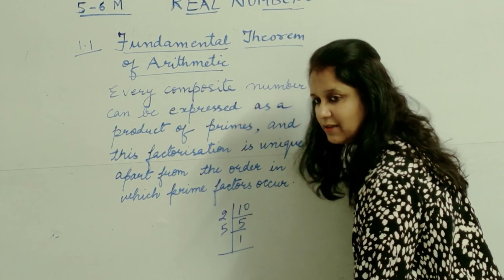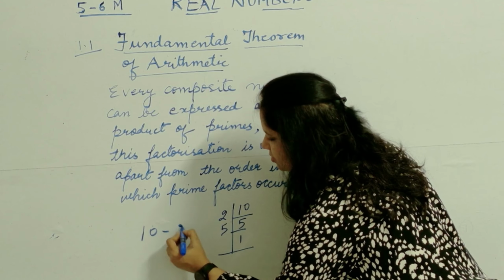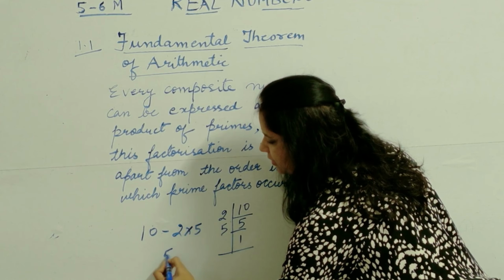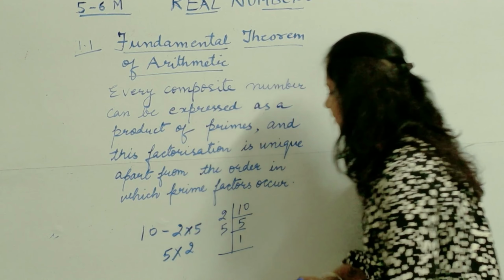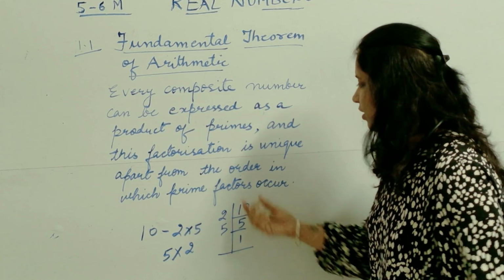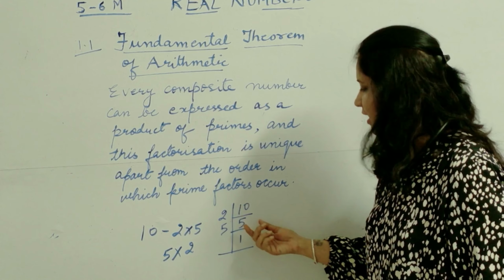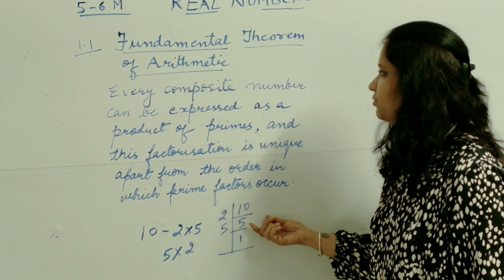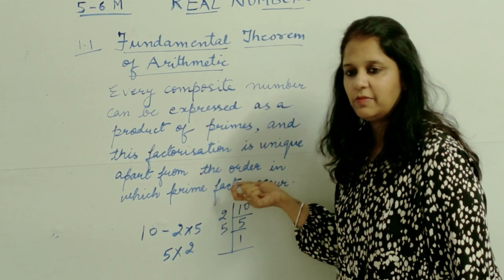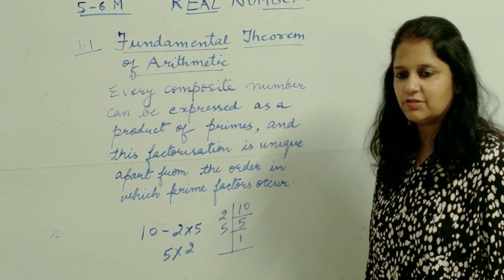अब इस लाइन का क्या मतलब है कि apart from the order? It can be written as 2 into 5 or it can be written as 5 into 2. Order doesn't matter. So it can be written either 2 into 5 or 5 into 2. So this is the meaning of this statement which is generally asked in the examination.